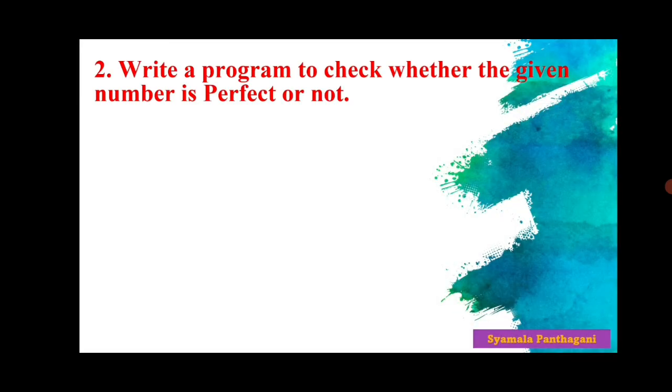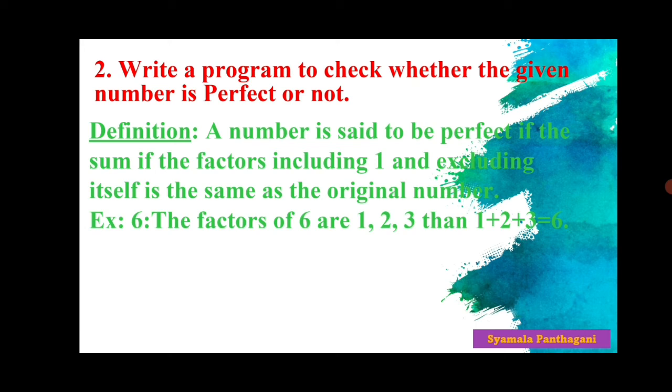Now come to the next one. Write a program to check whether the given number is perfect or not. What is a perfect number? A number is said to be perfect if the sum of the factors including one excluding itself is the same as the original number. Example 6.